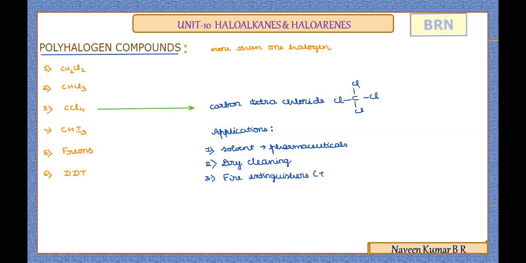This property is due to its thermal stability. As the compound is highly stable at very extreme temperatures, it is used in fire extinguishers under the trade name Pyrene.